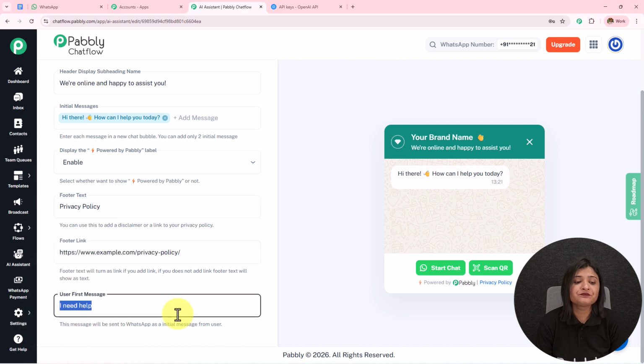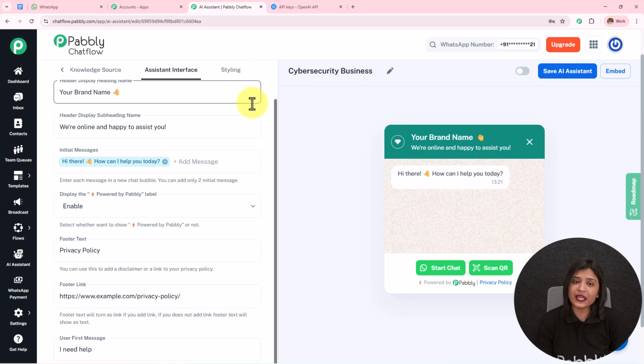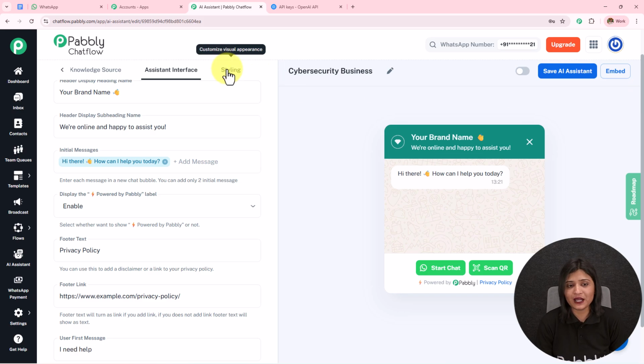Then we have this user first message where I have entered "I need help", but it is not necessary that only whenever someone sends this "I need help" the message is sent to them. My agent is going to reply to any query or any message received from the users.